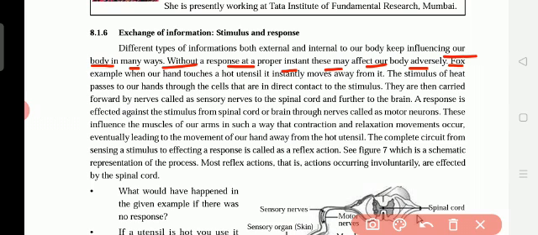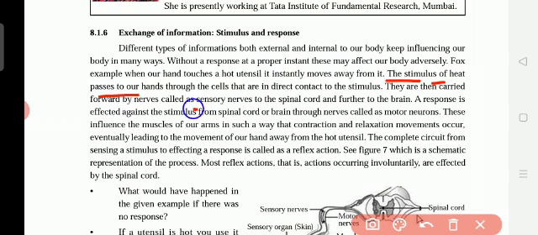Take the example of a hot utensil. When our hand touches a hot utensil, it instantly moves away from it. Instantly means immediately we remove the hand from the hot dish. Immediately, okay? And the stimulus of heat passes to our hands. The stimulus means that the muscles of the hand got the sense of that heat.